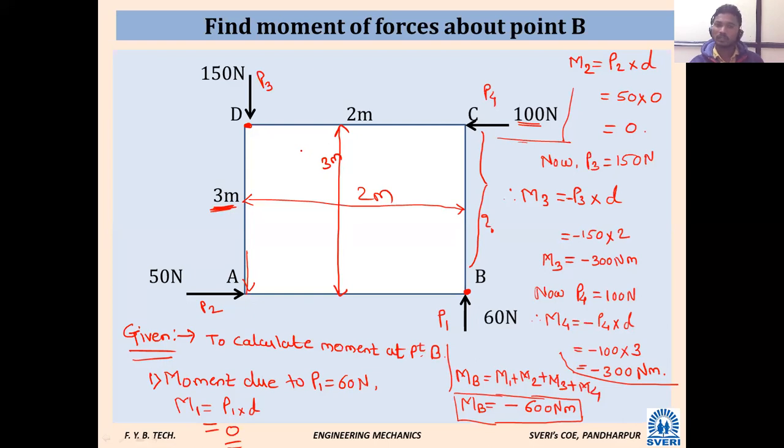So have you observed in this case there is no inclined force? Either the force is horizontal or vertical. Whatever forces are given in this particular problem are either horizontal or vertical. Observe this in further problems: the force is going to come inclined. At that position, we have to resolve that force. That we will see. Shall we go next?